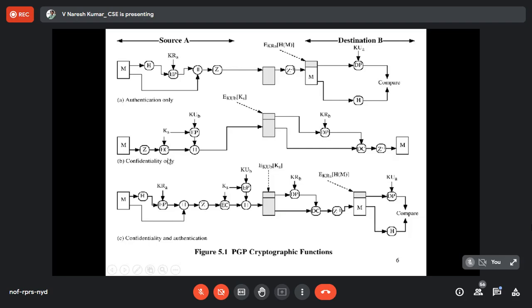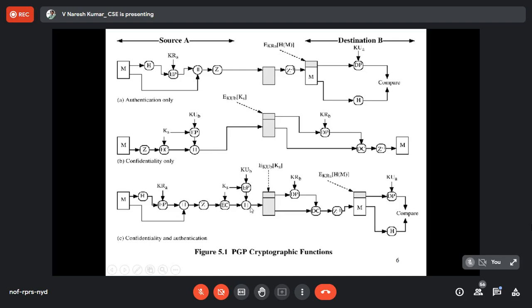Now here, the message should not be altered, so they are applying a hash. This hash is encrypted by using the private key, that is digitally signed. Then M and this are combined and we send it, encrypting by using a shared secret key, and this shared secret key we encrypt by using the public key, as I explained.